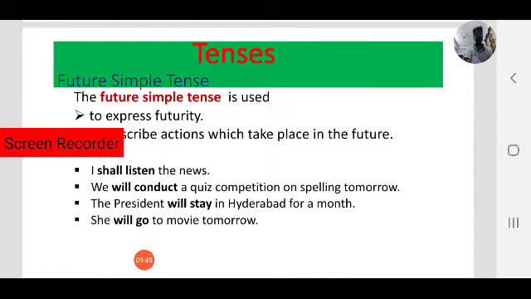She will go to movie tomorrow. Go to movie, that is the future action of her. She will go to movie this evening, tomorrow, next Sunday, next weekend, any. So observe all the verbs, all the actions. To describe a future action, we use simple future.